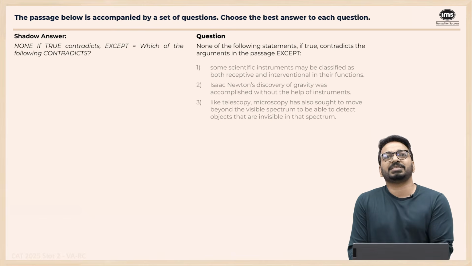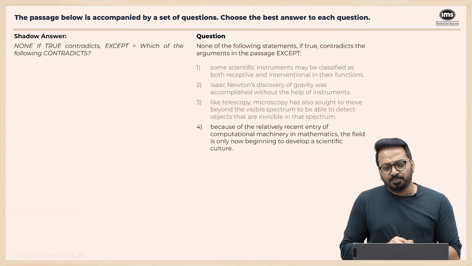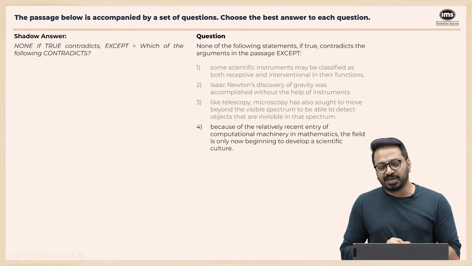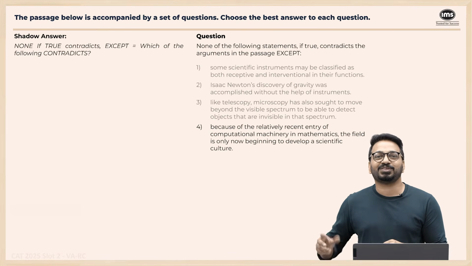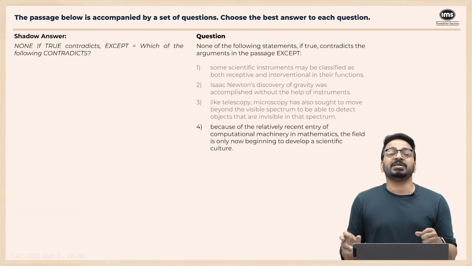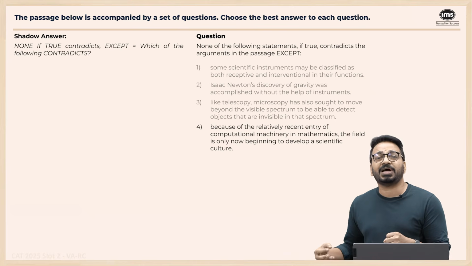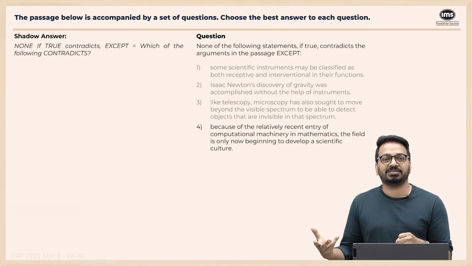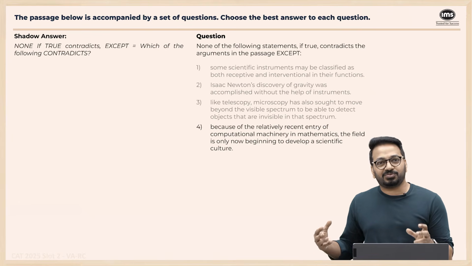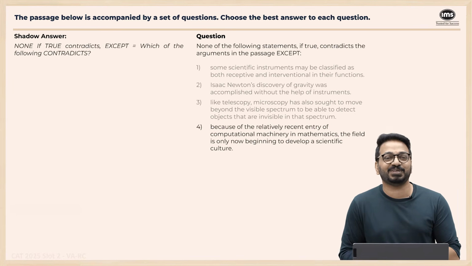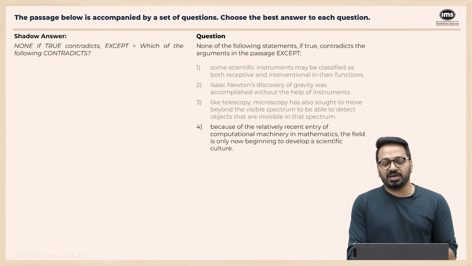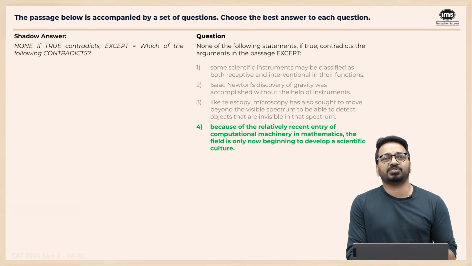Absolutely no doubt. And here the rejection is absolutely clear. So we go to the last one. Because of the relatively recent entry of computational machinery in mathematics, the field is now only beginning to develop a scientific culture. So it's saying that only because of computation, this is completely contradictory. It is saying that mathematics has only now started to use technology and technological instruments, right? Mathematical science. So only now maybe it's becoming a techno science. Option 4 is saying it's only now that it's become a science in the first place, which is completely contradictory, and which is why this is our answer. We're looking for an option which contradicts the passage. The right option on this one is option 4.